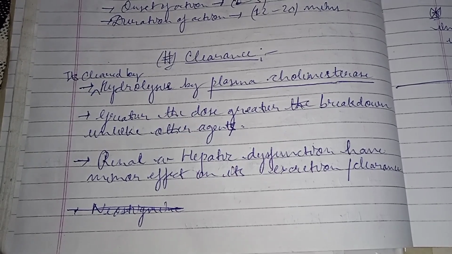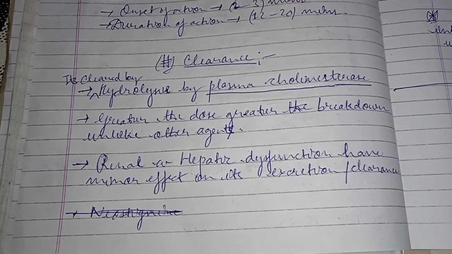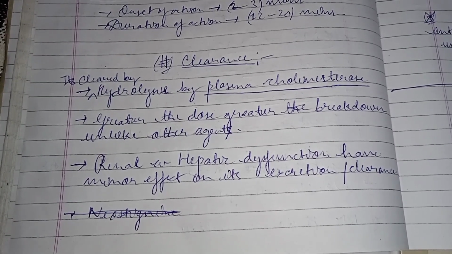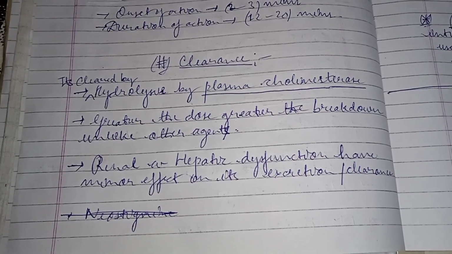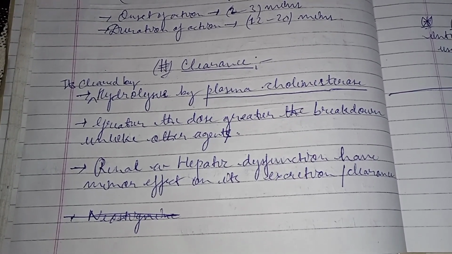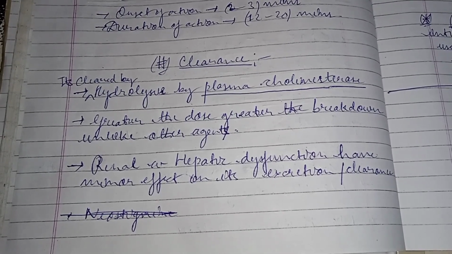I am repeating it once again, please listen carefully. It is cleared by hydrolysis by plasma cholinesterase. Greater the dose, greater the breakdown, unlike the other agents. Renal and hepatic dysfunctions have a minor effect on its excretion. So please have a note of it.